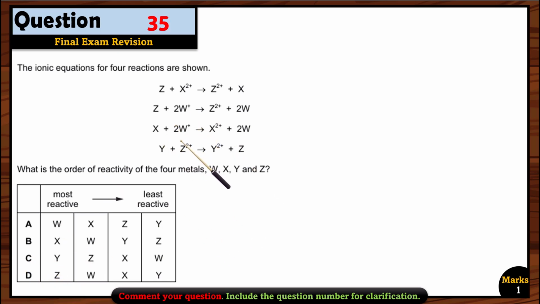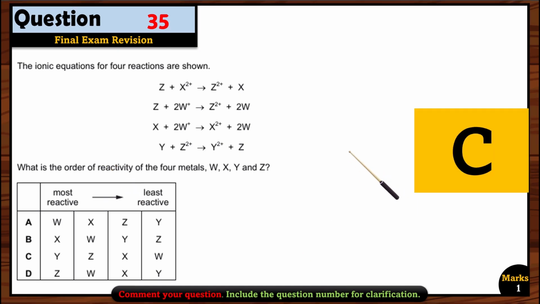When X reacts with W, there is a reaction taking place. So it means X is more reactive than W. So we have to find where X is before W. Here, X is before W, right? So option C can be right, because in the other X is not before W. So option C is the correct option here. We don't have to look at the other options. So option C is the right option here.